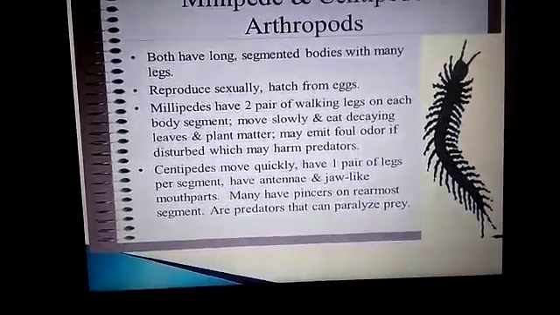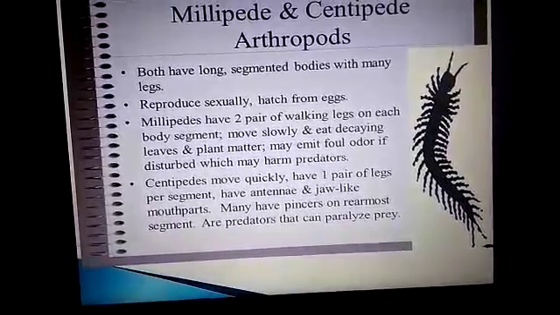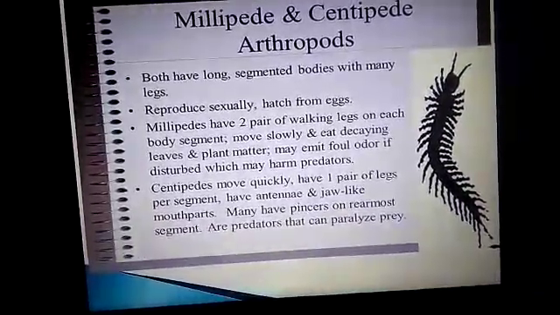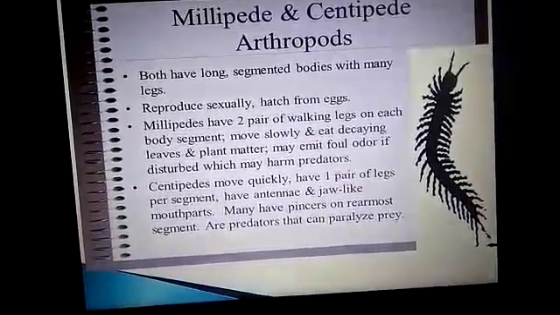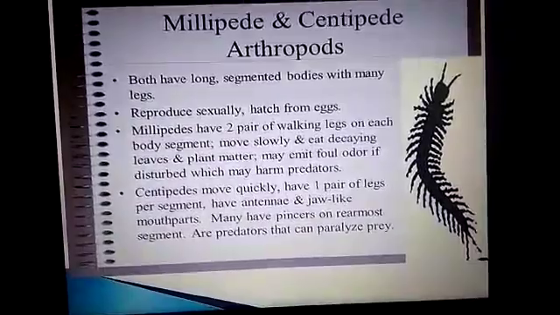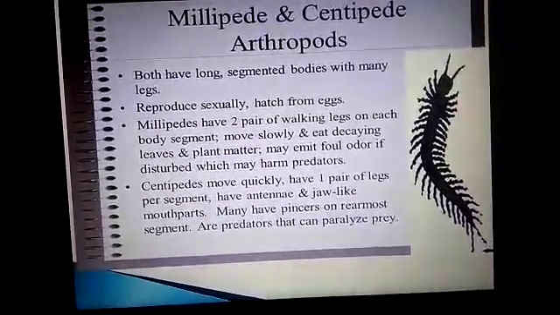Centipedes are meat eaters. They have a flattened body, each segment bearing 1 pair of legs. The head bears a pair of long antennae and 3 pairs of jaws, including poison jaws. Millipedes are plant eaters.